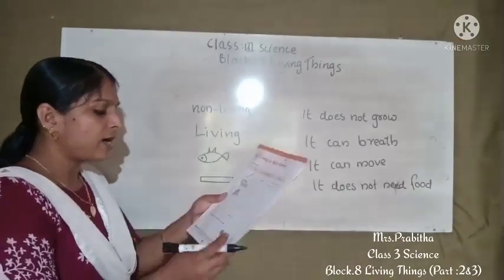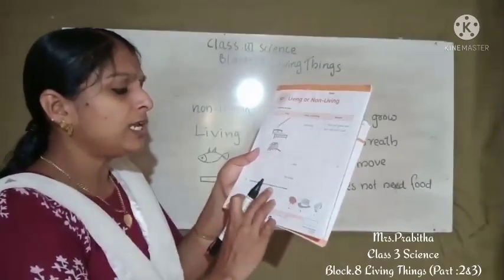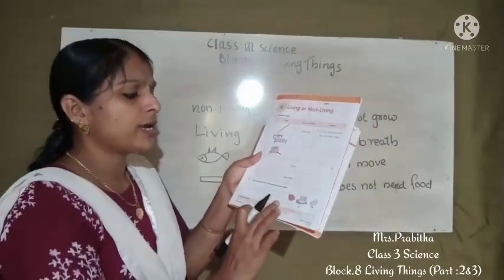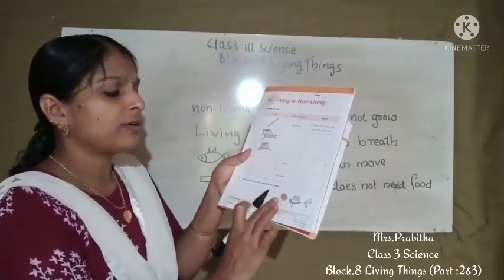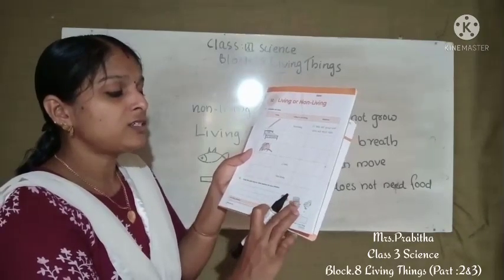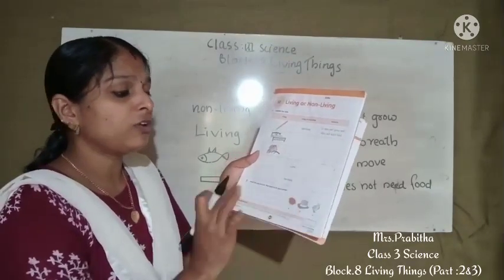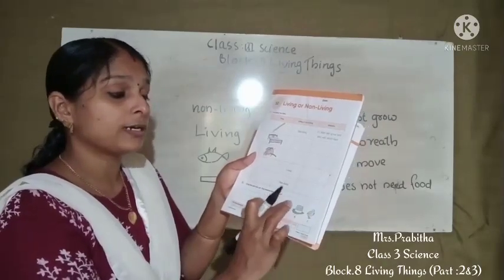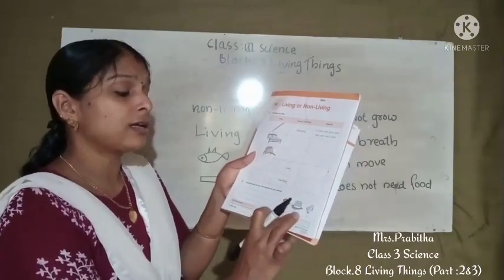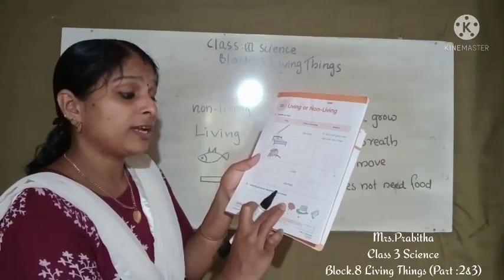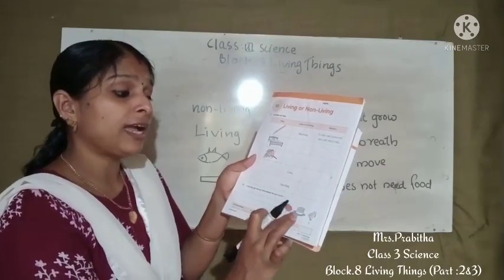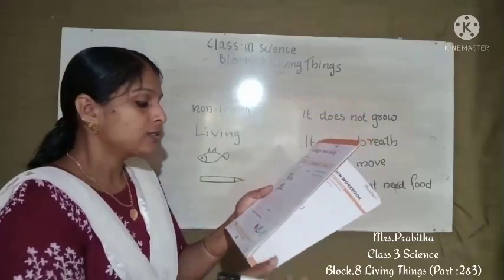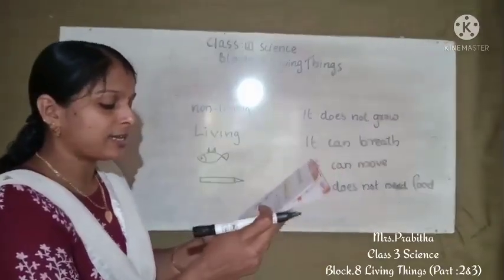Okay, then second one, circle the odd one out, give reason for your answer. So you can see three pictures are given there. Flower, hat, then one chick. So which is the odd one here? Yes, hat is the odd one. So you can circle hat. Why is hat the odd one? Yes, we can see the other two are living things. Hat is a non-living thing. So how can you write the reason?